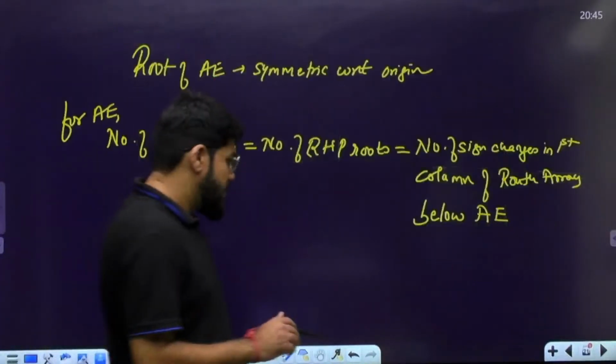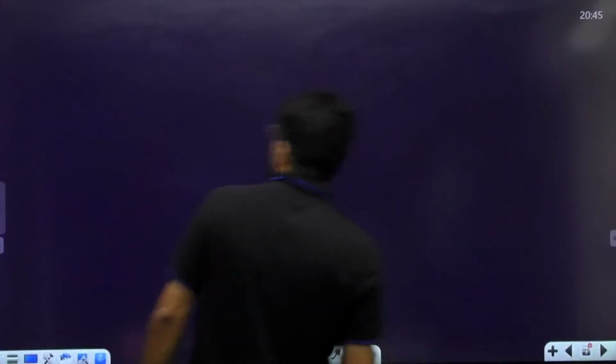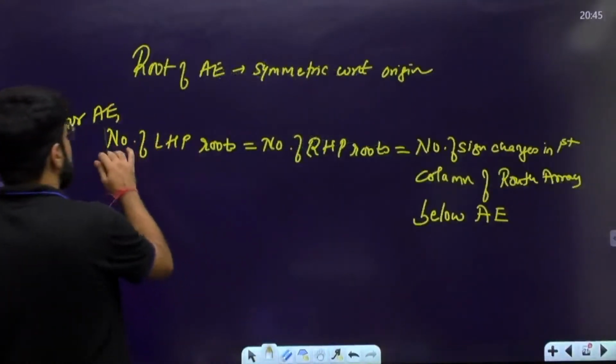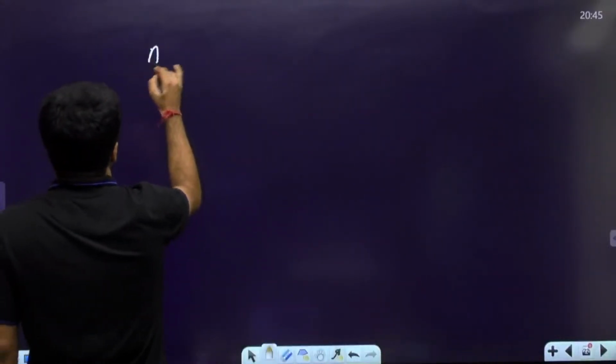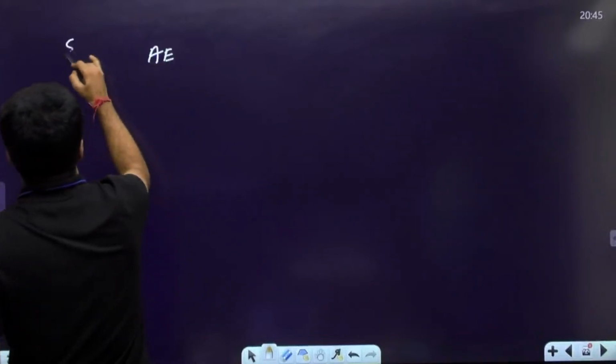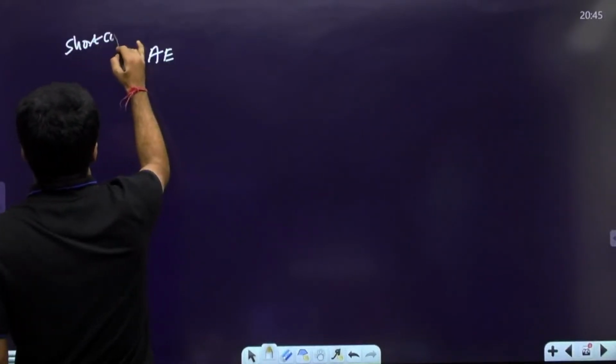Now one more thing. As I have already explained, for the auxiliary equation, the number of LHP roots is equal to the number of RHP roots. So let's write down the answer by the shortcut.